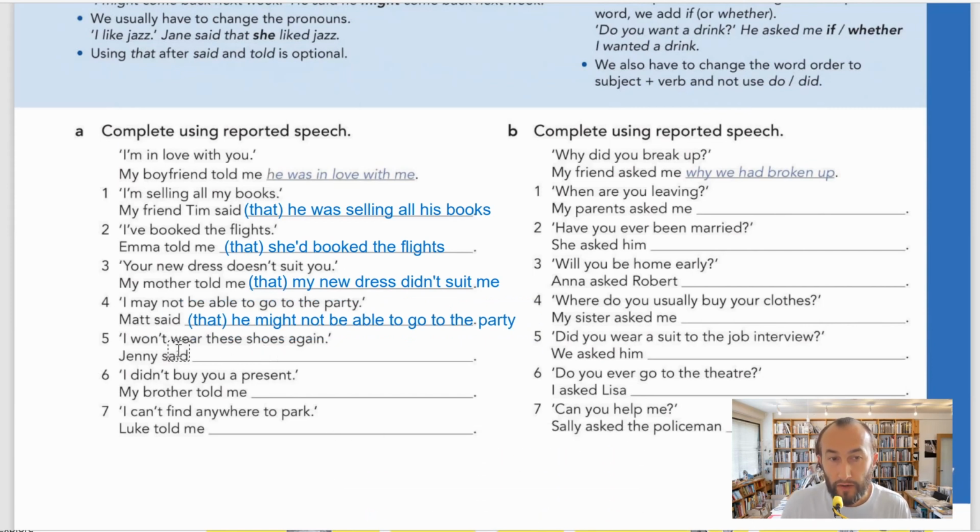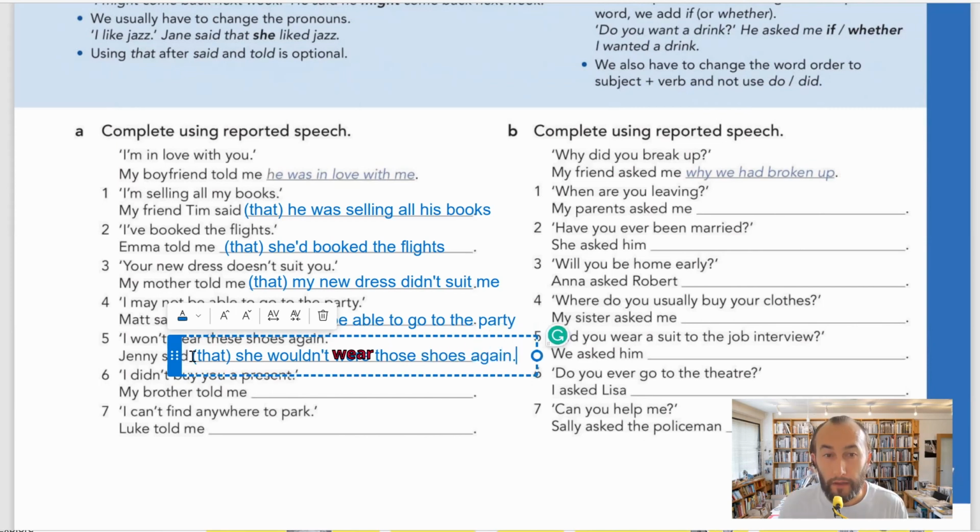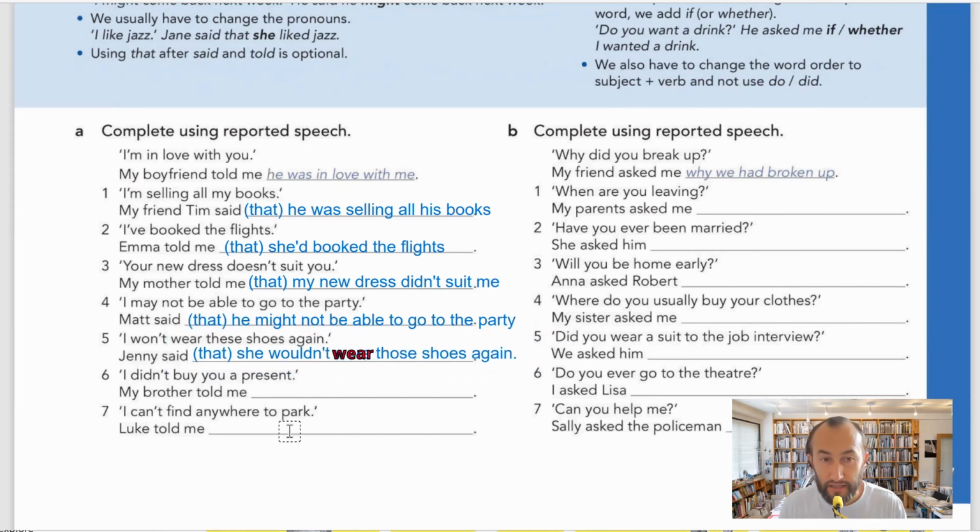That's it. Number 5, I won't wear these shoes again. And Jenny is saying it. Jenny is a girl. So Jenny said that. I changed to she, right? She wouldn't, will not. We changed to would not. So she wouldn't wear. Now these, we changed to those, guys. Those shoes again, right? That's it. Jenny said that she wouldn't wear those shoes again.